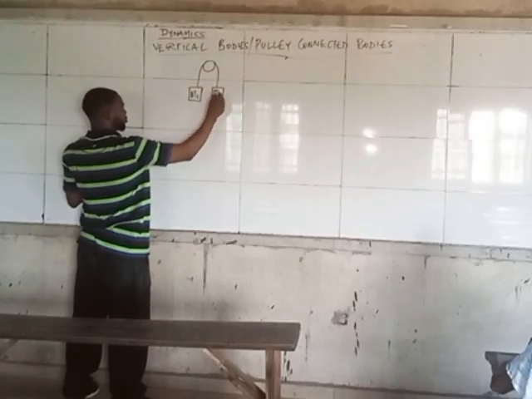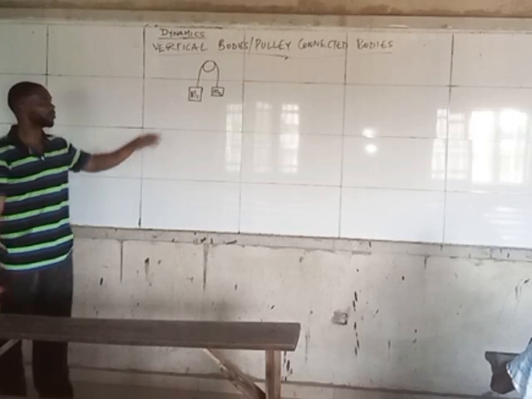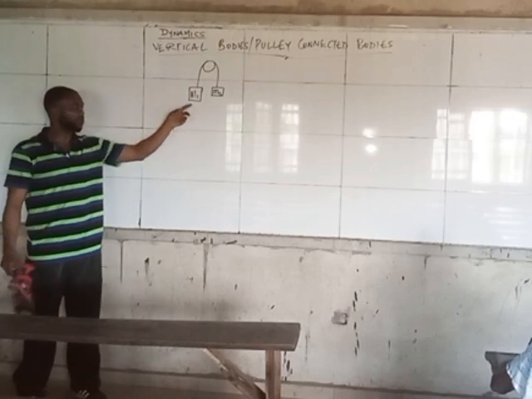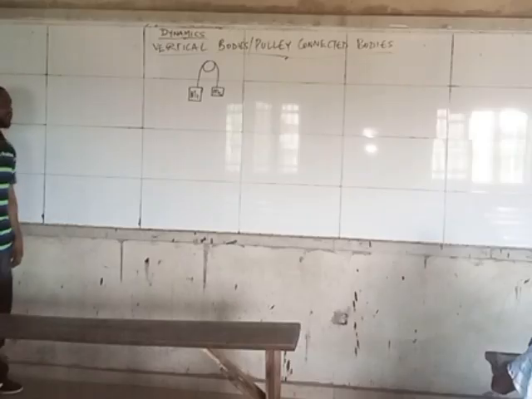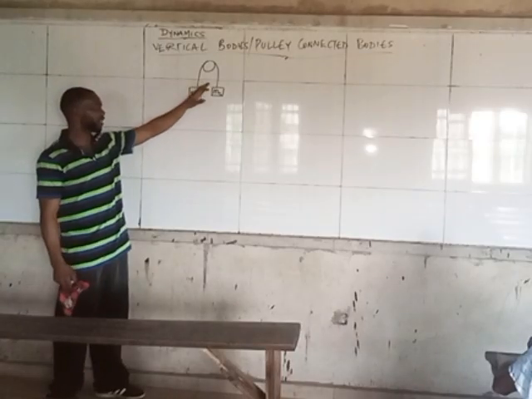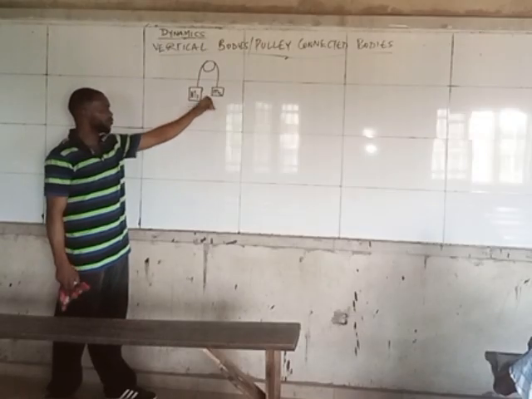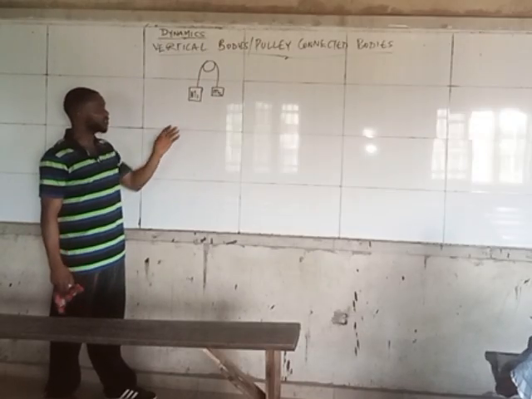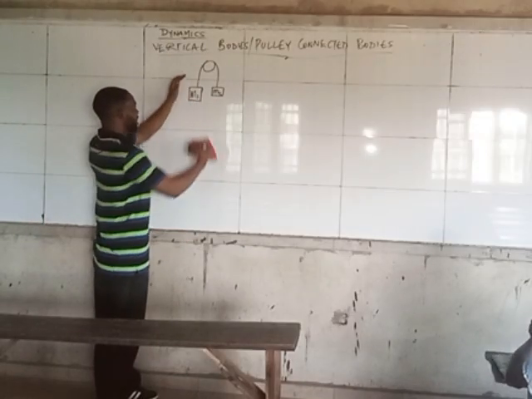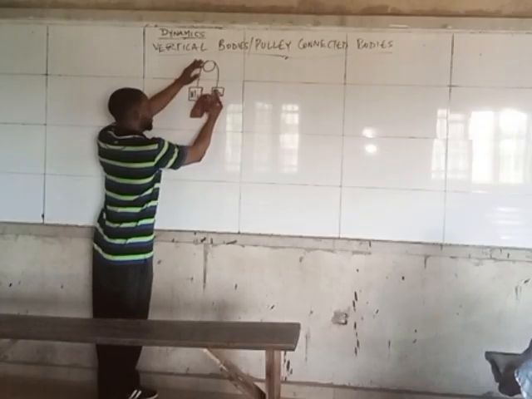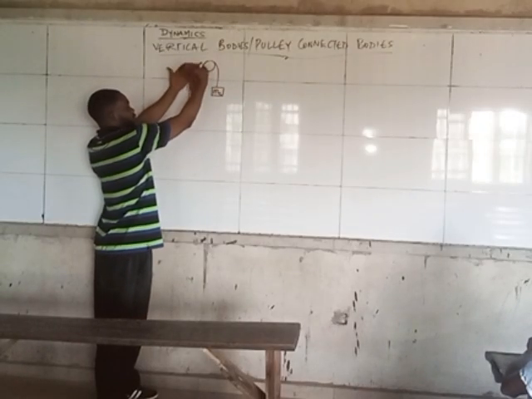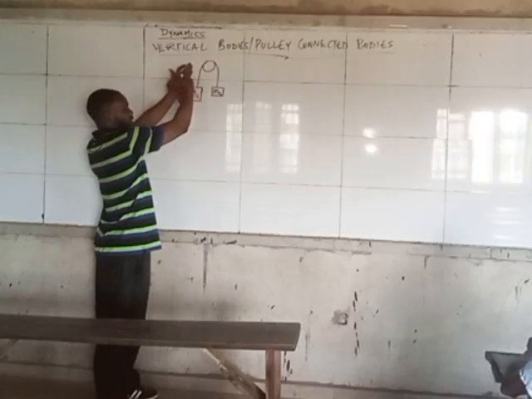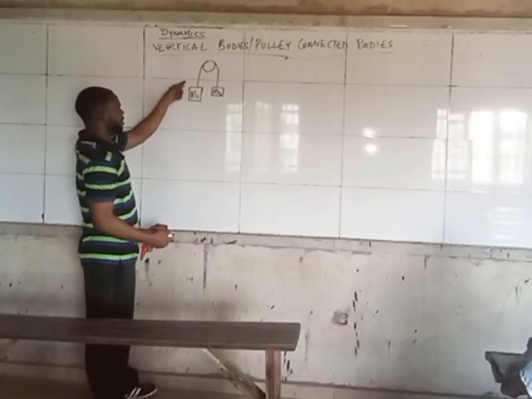this is M2. If you look at these two, you will see that M1 looks bigger than M2. So if M1 is bigger than M2, it simply means that if you allow this thing now, let's say you are holding it, you allow it as it is, even if it maintains balance, at the end of the day, this one will go up, but the weight of the whole thing will tend towards the left, not the right.